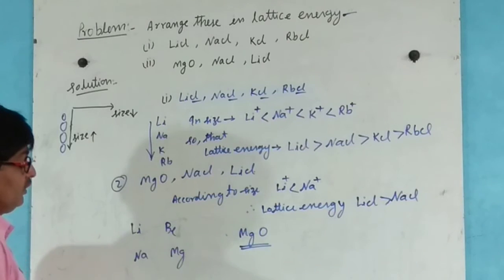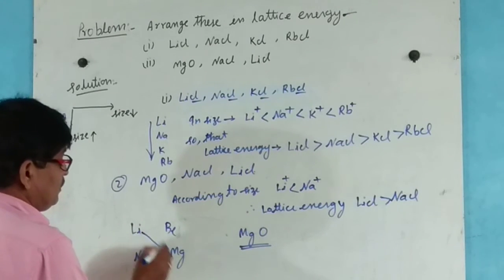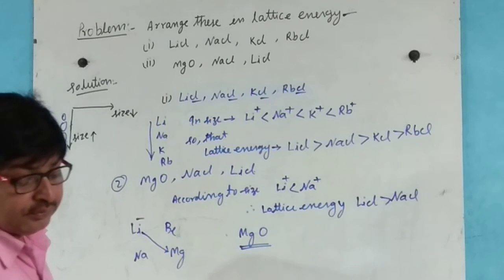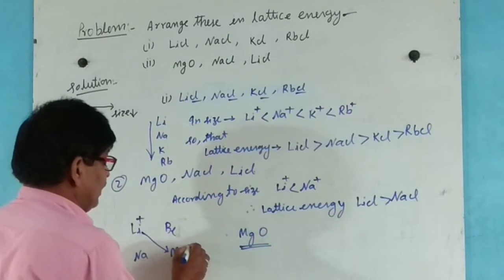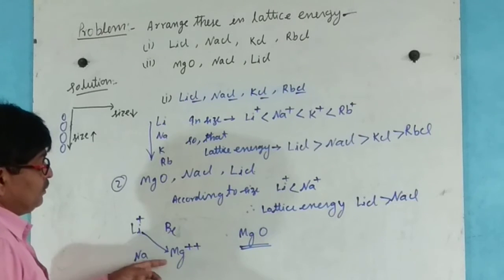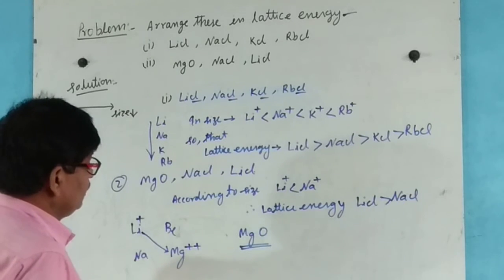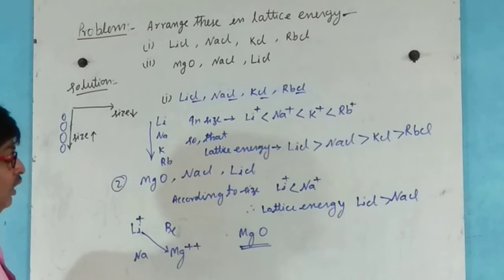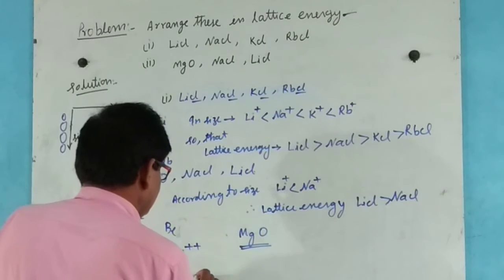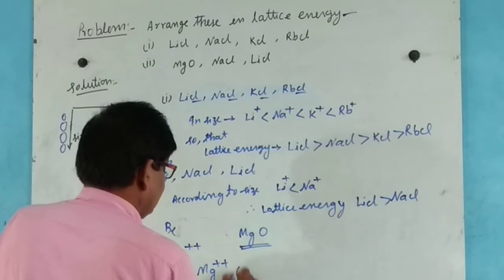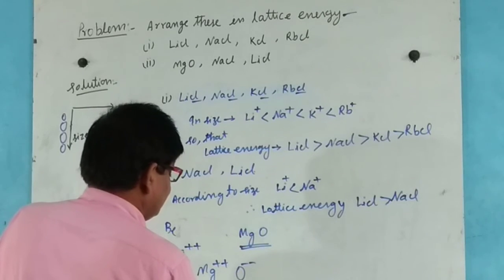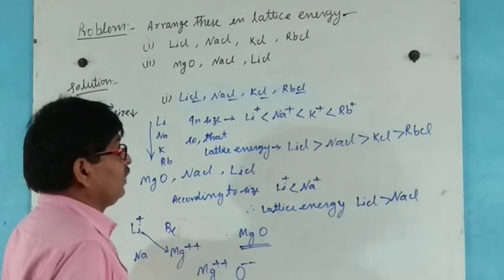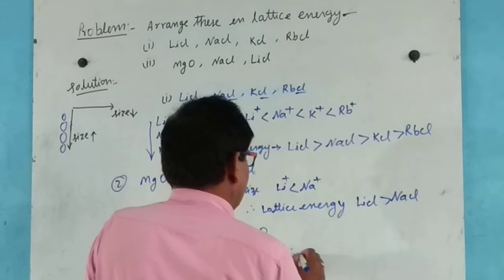In this case, the size of lithium and magnesium are nearly the same, but the charge of magnesium is +2 and oxygen is -2. So for MgO, the lattice energy is greater in comparison to lithium chloride.